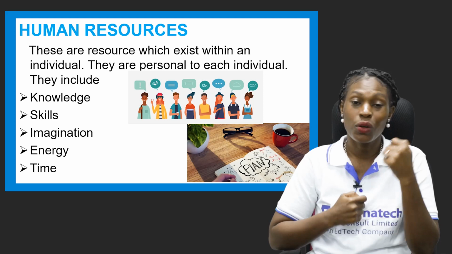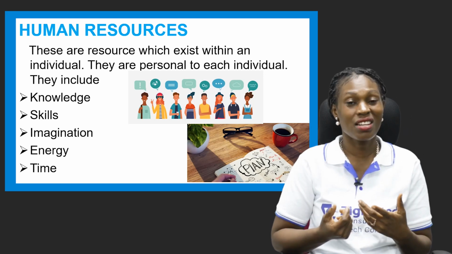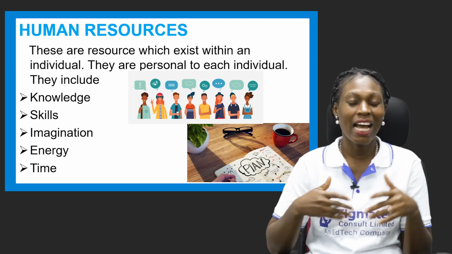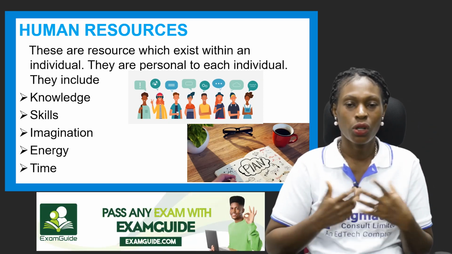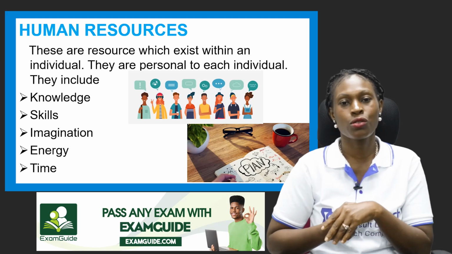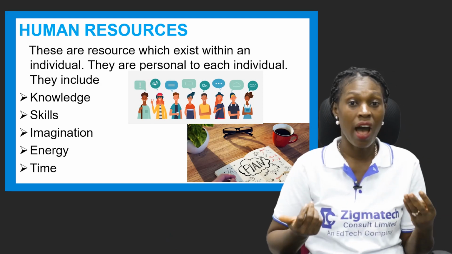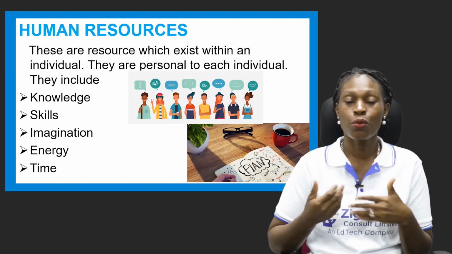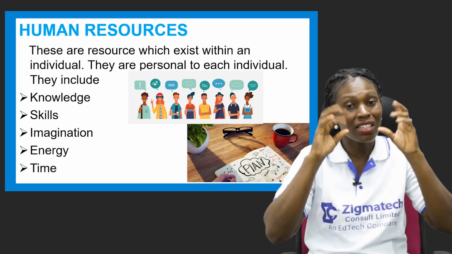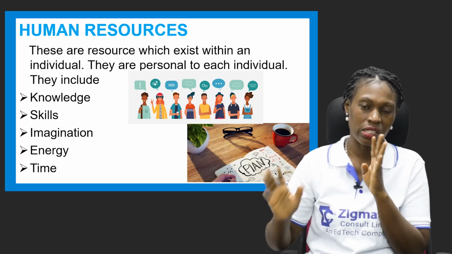Some persons can go on and on and still say, I still need more work to do. Meanwhile, some persons are done after one task and can't even move on to the next one. But some other persons can go on and on. So the energy level is different when it has to do with human resources. And also time. Time is a human resource. Everybody has 24 hours in which we are able to do or achieve some things. For some persons, they might not really be able to work within that time frame. So time is a human resource that individuals have preferences about.